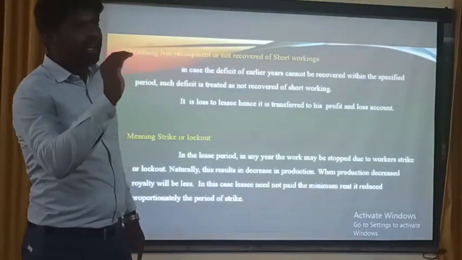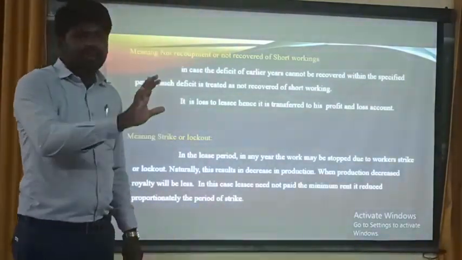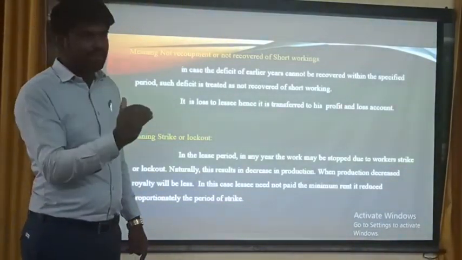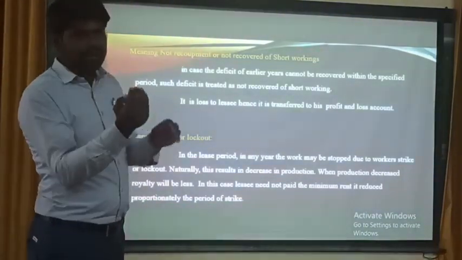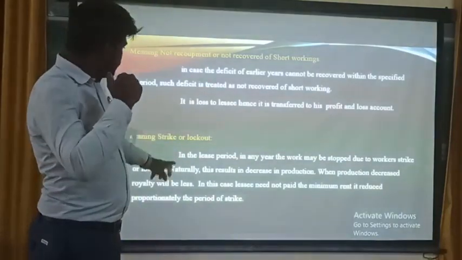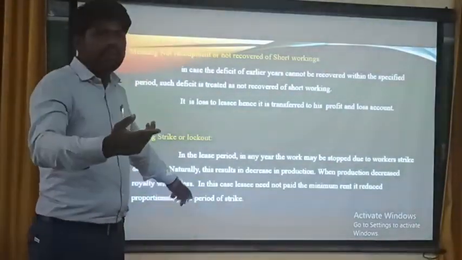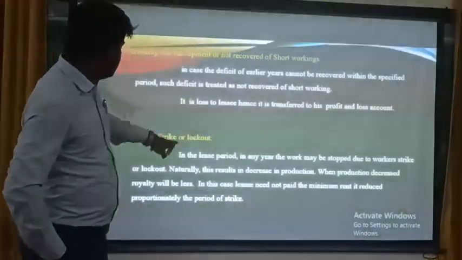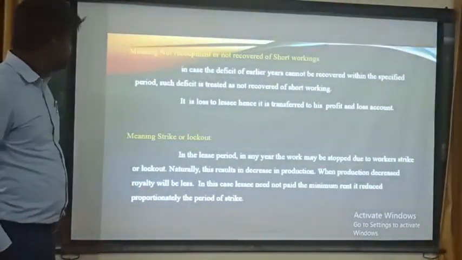For example, in a year there are 12 months. In 12 months, for example, 6 months is lockdown. That 6 months amount can be reduced, and only that much will be paid as royalty to the lessor. Okay, this is strike or lockout.